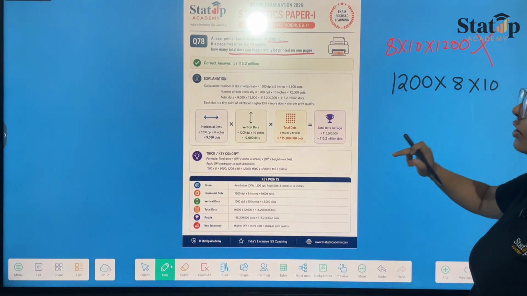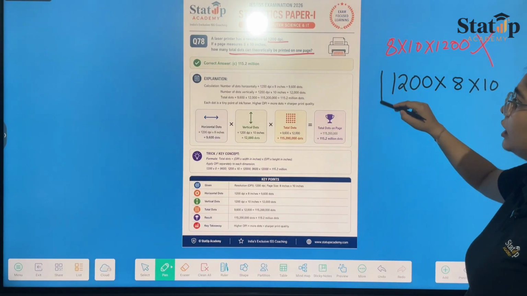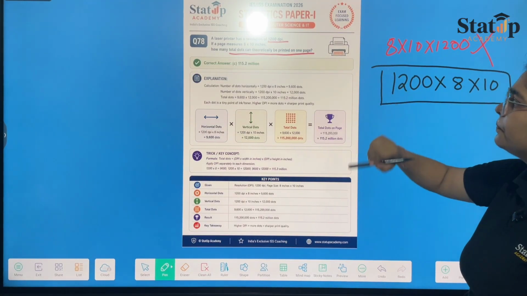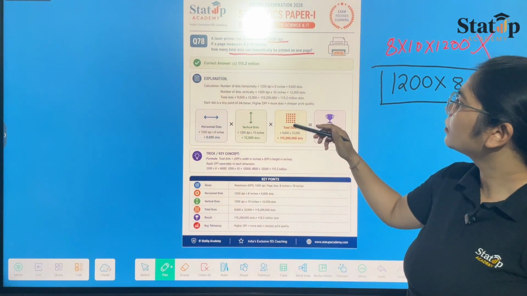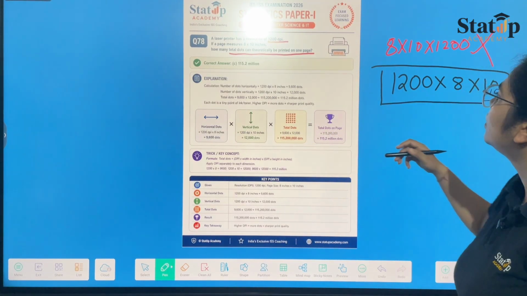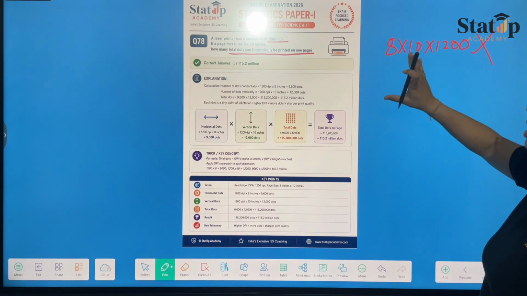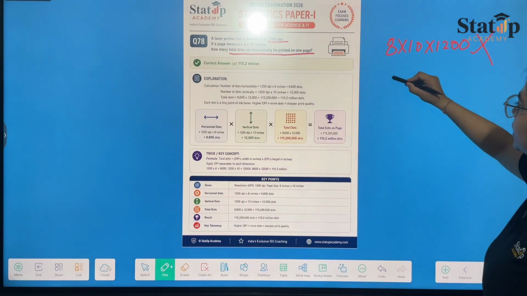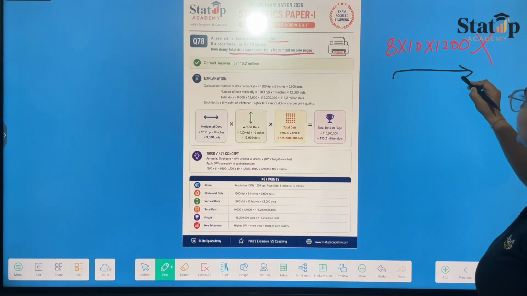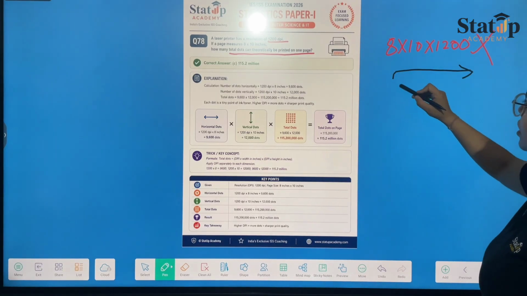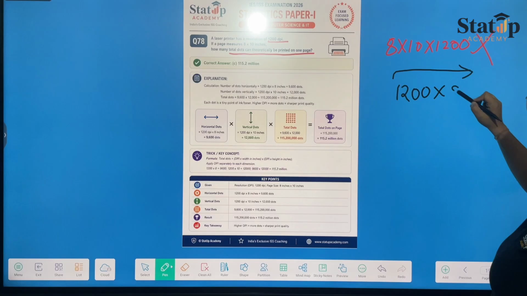So that gave you the total. Now for this you would have got your correct answer. For the number of dots horizontally, meaning the number of dots in the x direction, it would be 1200 dots per inch into the horizontal, which is 8.